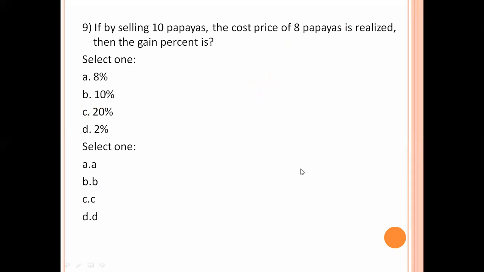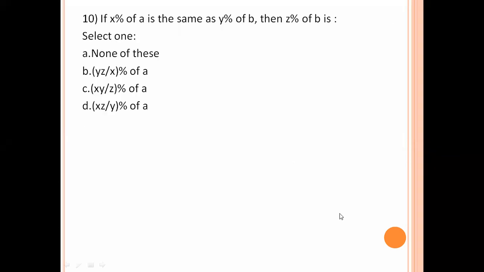Next one. If X% of A is the same as Y% of B, then Z% of B is equal to what?